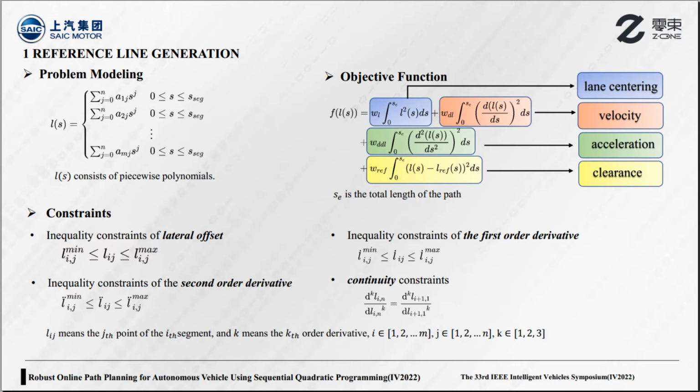In reference line generation, we only choose equally distributed control points to apply constraints. Therefore, the constraint has following four terms, namely inequality constraints of lateral offset, inequality constraints of the first and second order derivative, and continuity constraints. We consider the reference line to be third order continuous. That is to say, continuity constraints include first order, second order, and third order continuity constraints.